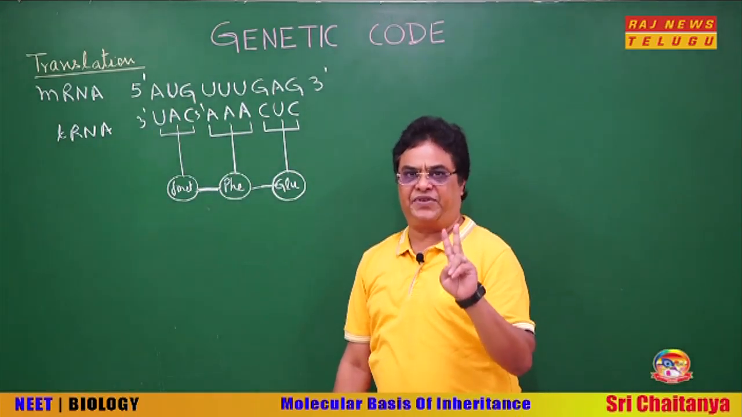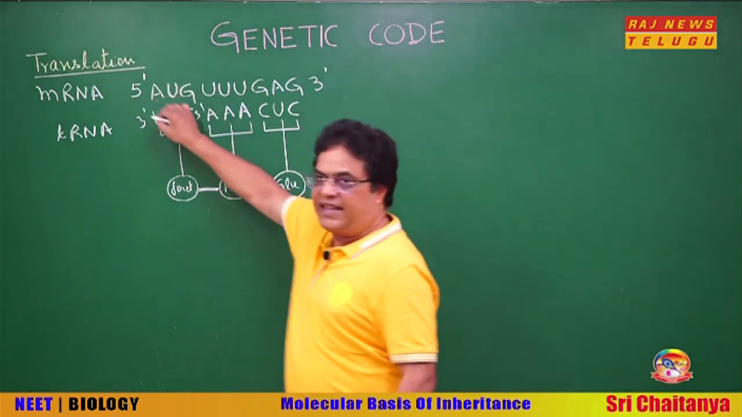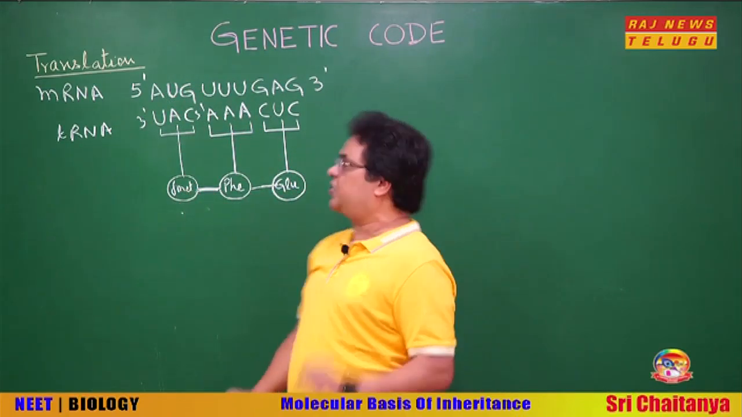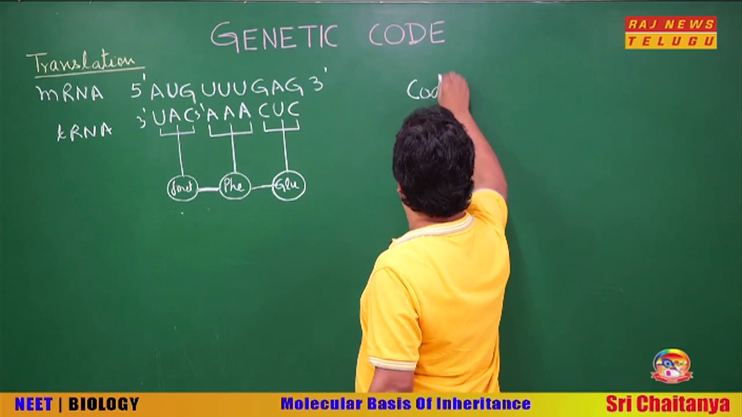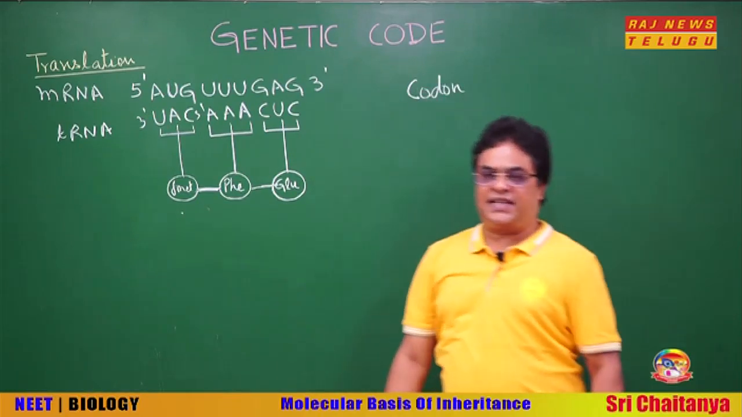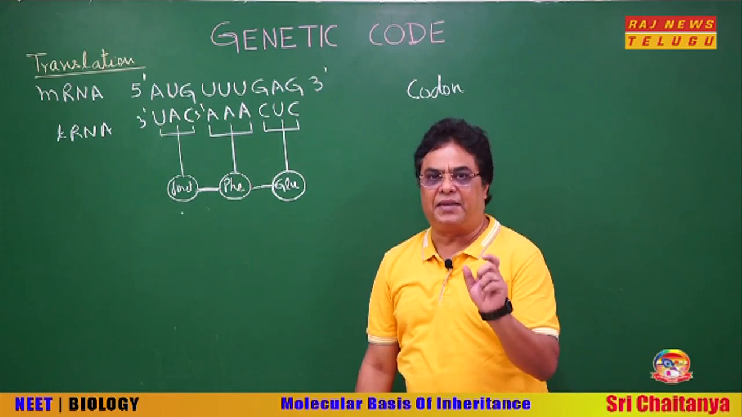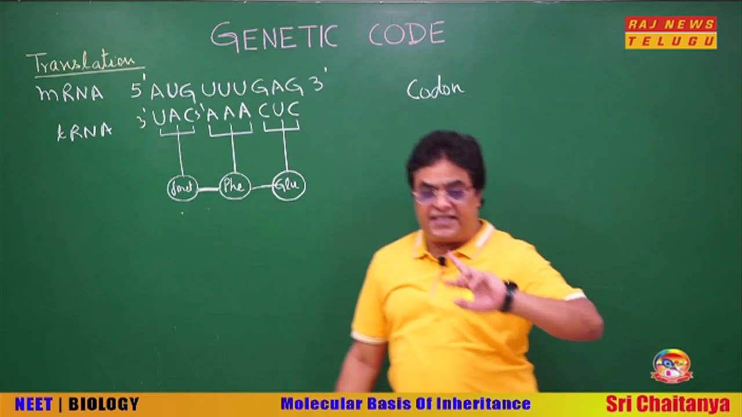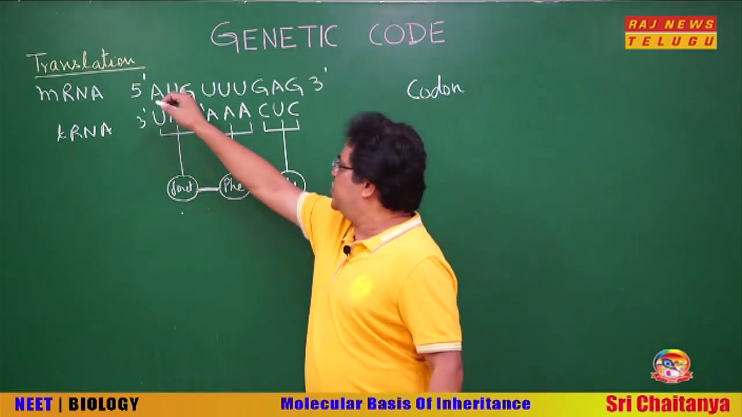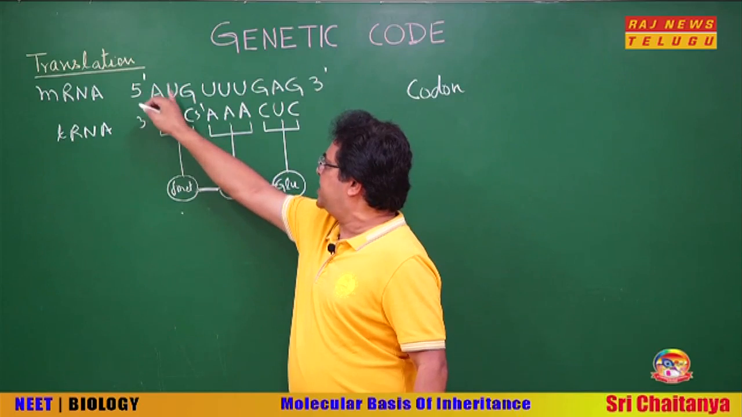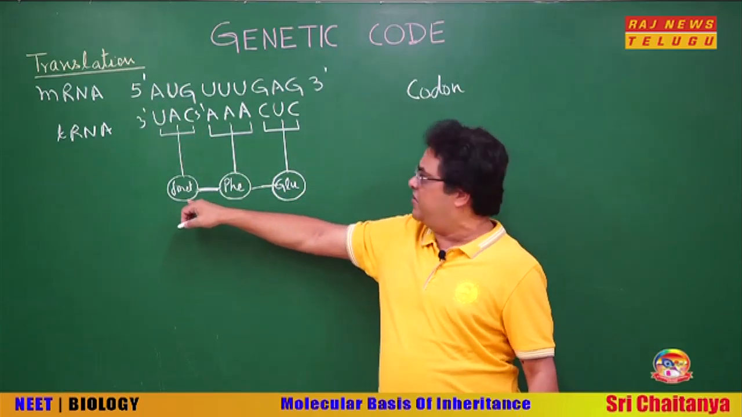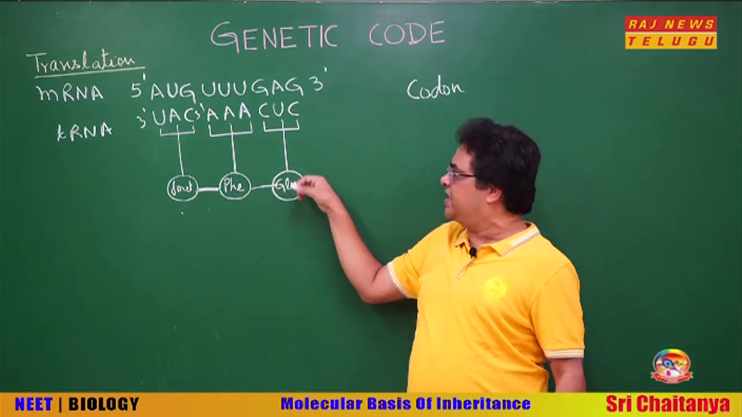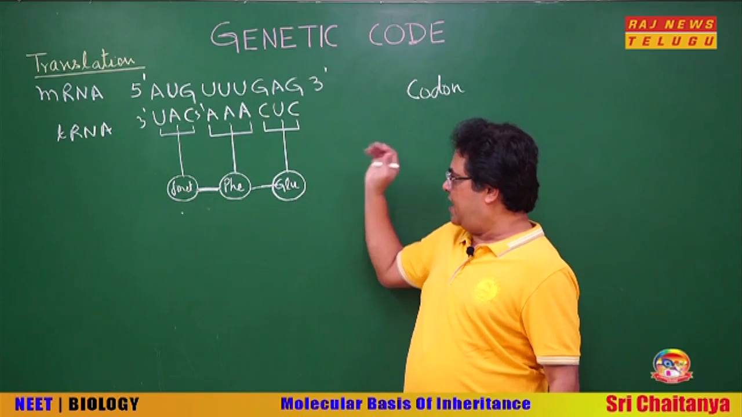So 2 points we have to see here. It means we can say that 3 consecutive nucleotides on mRNA code for one amino acid. This is called a codon. So that is why we say that the genetic code has a triplet codon, because 3 consecutive nucleotides are coding for one amino acid. And second thing, you see, there was no direct complementary relationship between the mRNA and the amino acid.